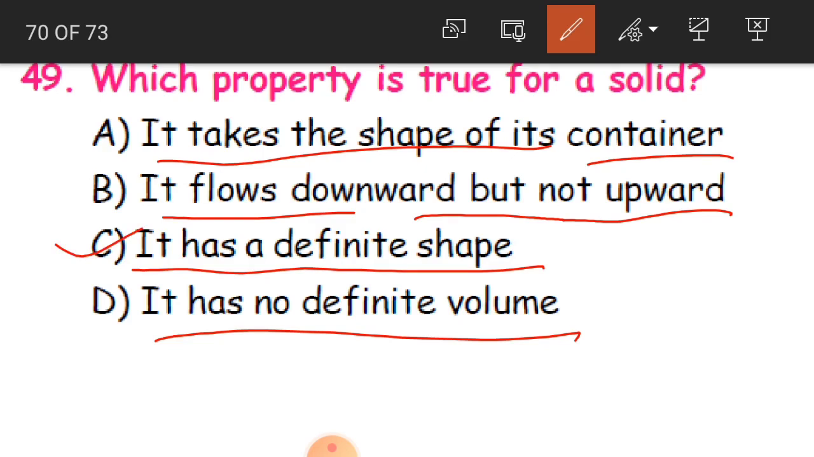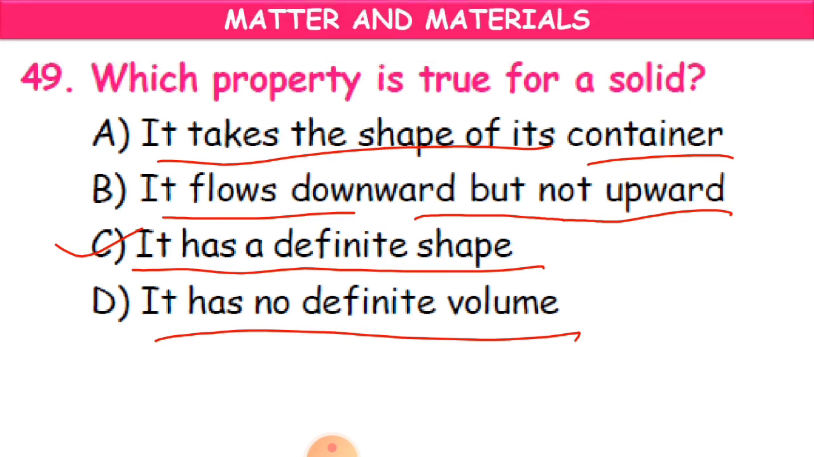Okay, it will not take the shape of any container. If you put jaggery in a round container, the shape of the jaggery will be the same. If you put it in a vertical container also, it will be the same. That is a solid. Stone, brick, whatever it is. Okay, so it has a definite shape. So C is the correct answer.